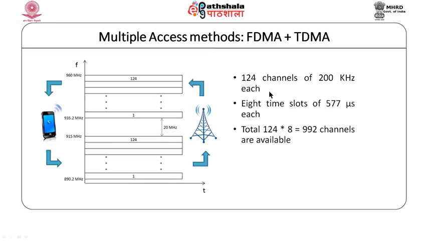There are 124 channels of 200 kilohertz each for both uplink and downlink. So, you can see that for uplink and downlink, these are different channels and this is the guard band between uplink and downlink. We also need to have the guard bands between these 124 channels. So, each channel is of 200 kilohertz, but the guard band between these channel is of 100 kilohertz.